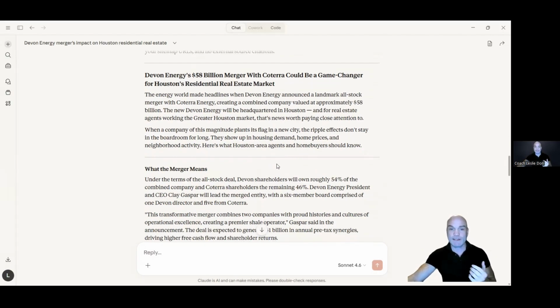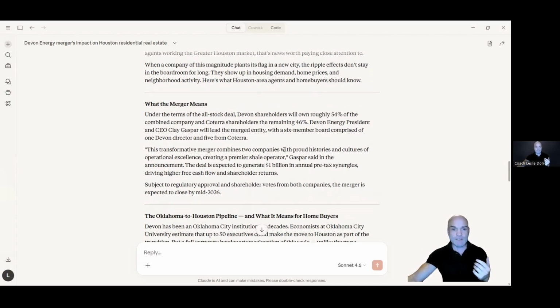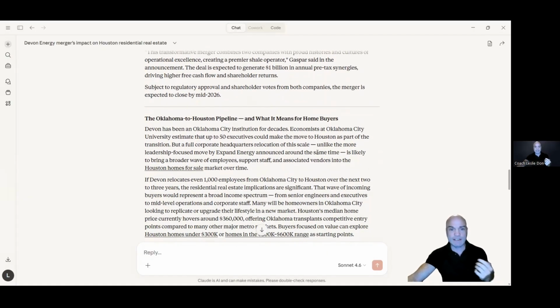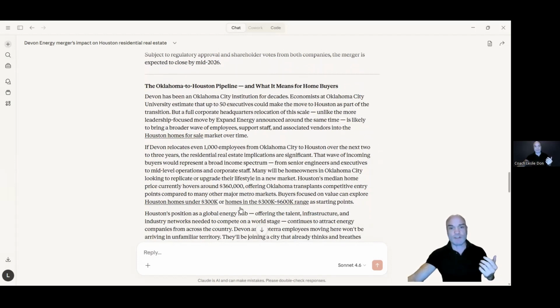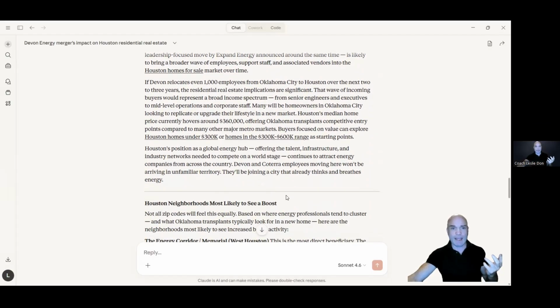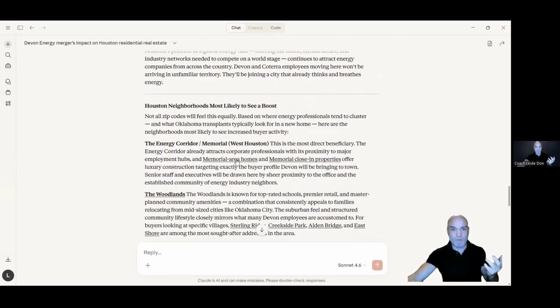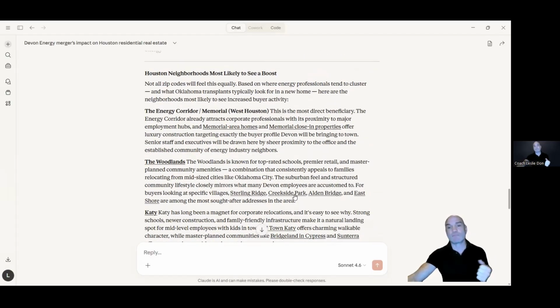You're going to notice in here that it starts linking. Let me see if I can see any. There we go. Homes for sale in Houston. Homes under 300K, homes between 300K and 600K, because I have links for that. And let's see, where else? Memorial area homes, Memorial close-in properties, because we have Memorial, then we have Memorial close-in. The Woodlands, Sterling Ridge, Creekside Park, Alden Bridge, East Shore. These are all neighborhoods in the Woodlands, and these all go to web pages on my website where properties are for sale in that neighborhood.